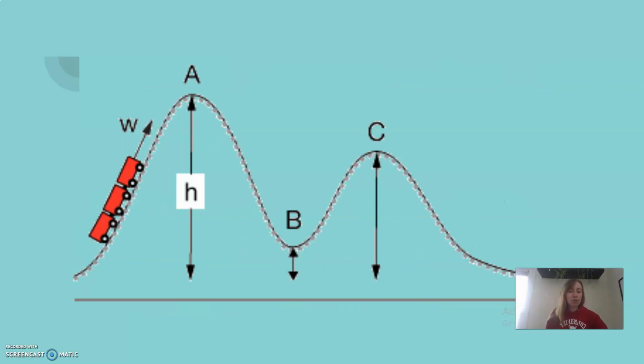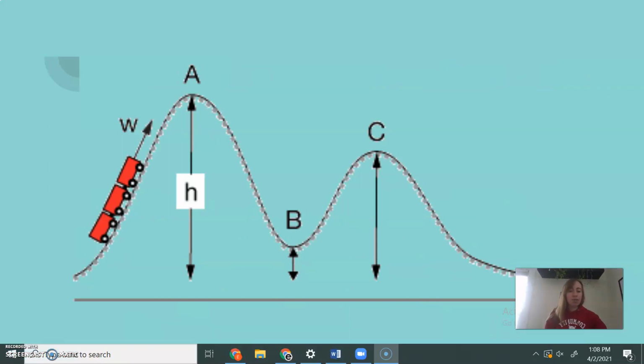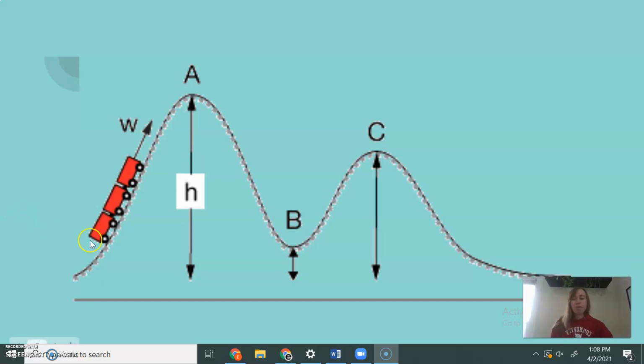And the common example that we have been using, of course, is this roller coaster problem. And so I want to talk through each part of this because we got a little bit confused on that last open response question on the benchmark. All right, so the first part here, this is a roller coaster going up a hill. In order for a roller coaster to go up a hill against gravity, there's some electricity involved.